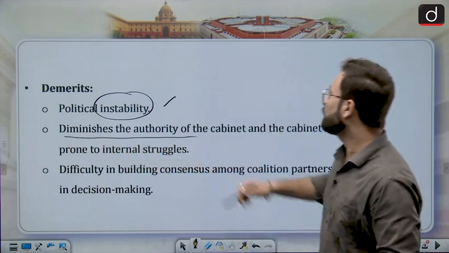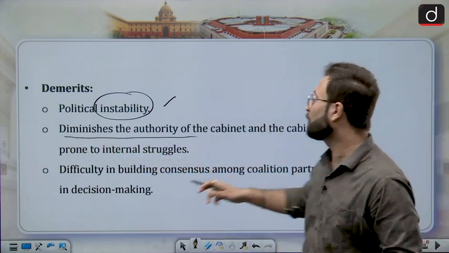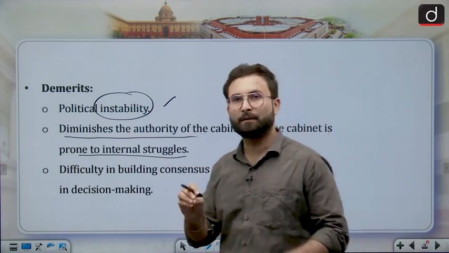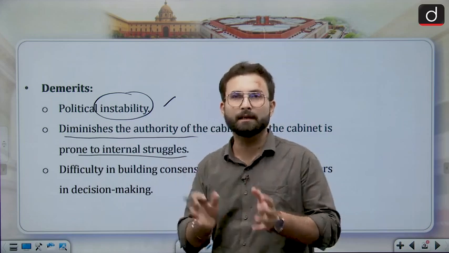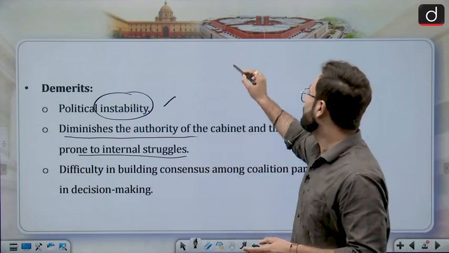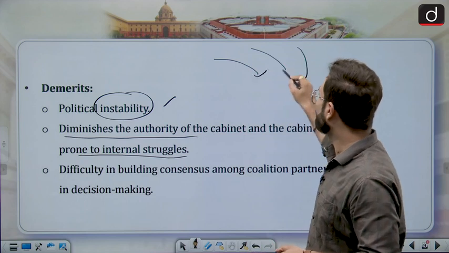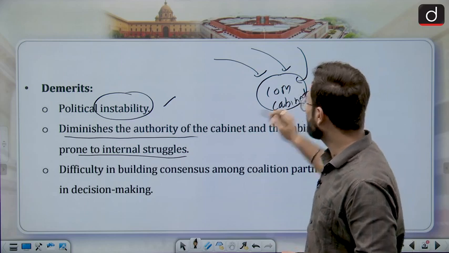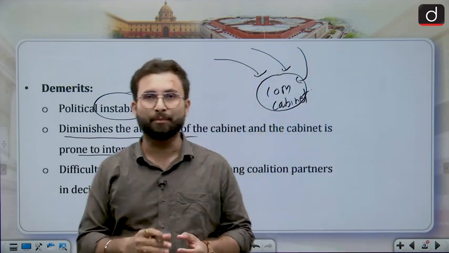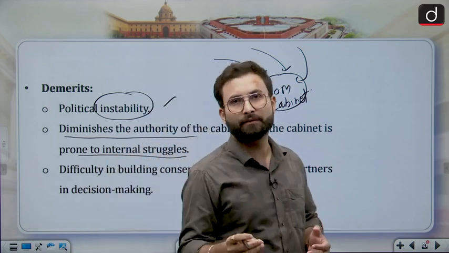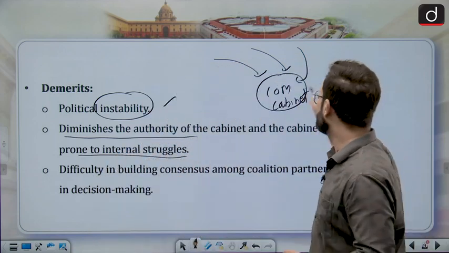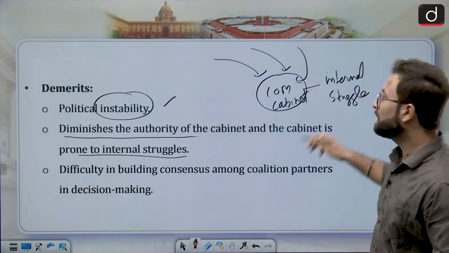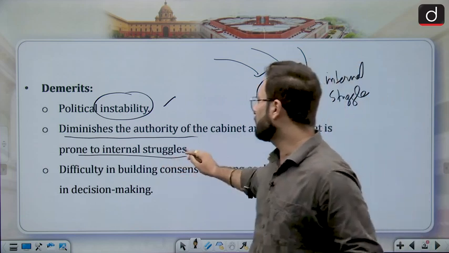Second, it diminishes the authority of the cabinet, and the cabinet is prone to internal struggles. If there is a single majority party, the cabinet ministers are from that particular party, so internally they will have a consensus. But if ministers come from various parties and form a council of ministers or cabinet, you have to make sure that all of them are on the same point. But since their interests and ideologies are different, there can be internal struggle. So ultimately it is prone to internal struggles.